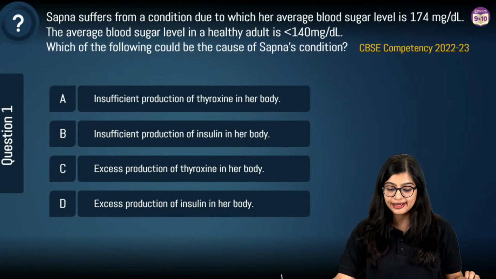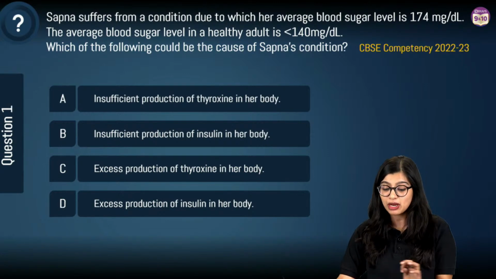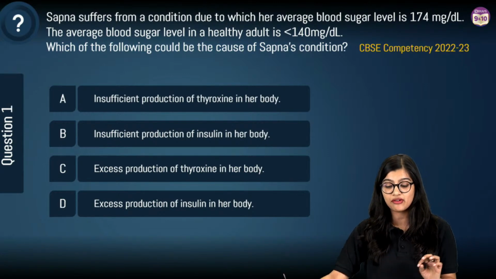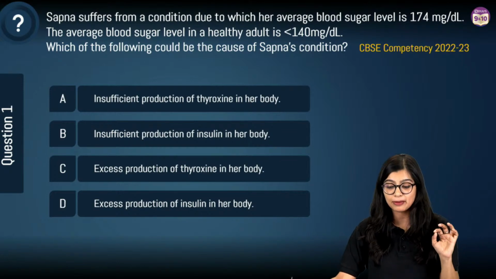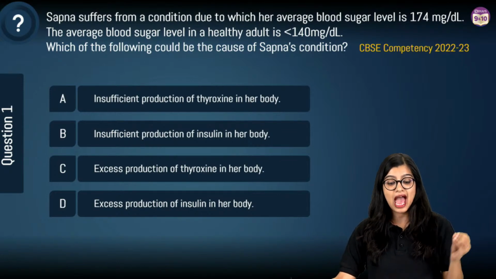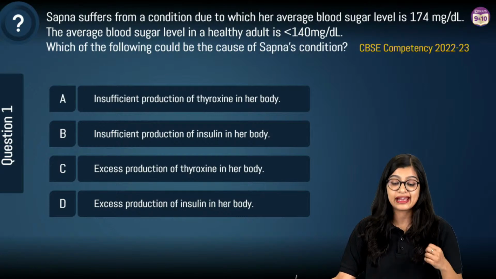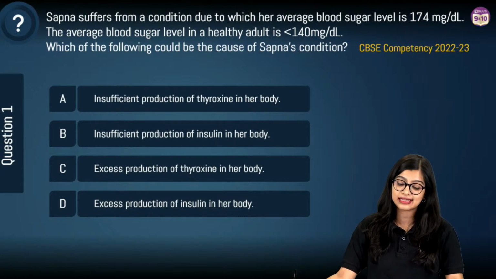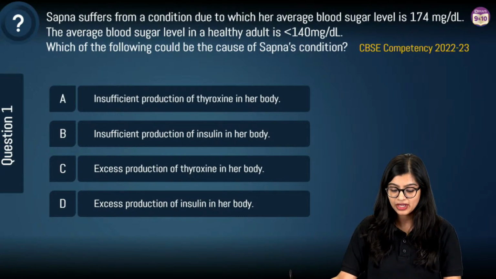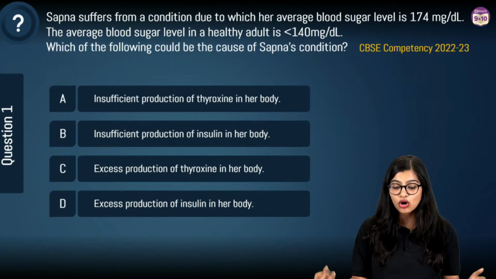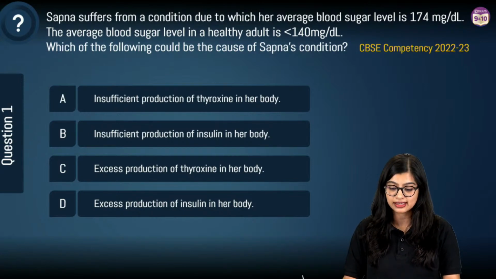Sapna suffers from a condition due to which her average blood sugar level is going to be 174 mg per dl. Now, the average blood sugar level in a healthy adult is said to be less than 140 mg per dl. Which of the following could be the cause of Sapna's condition?